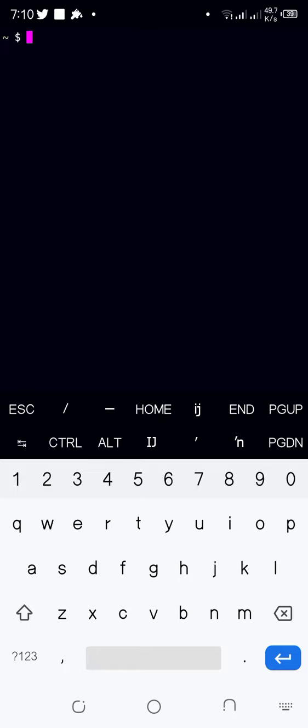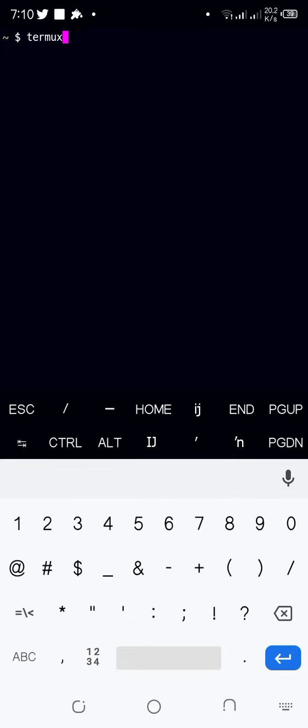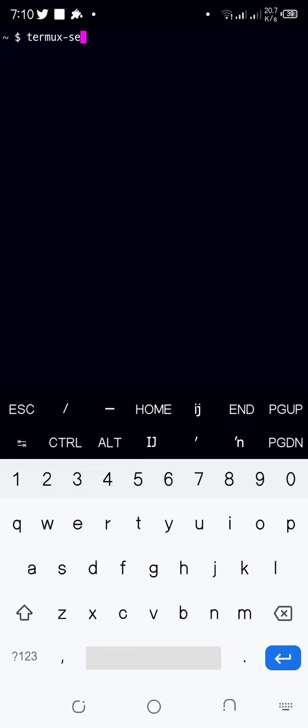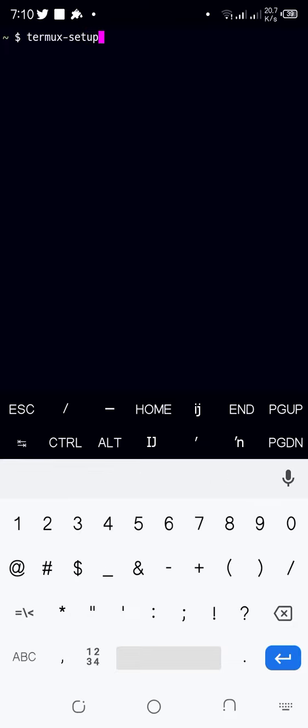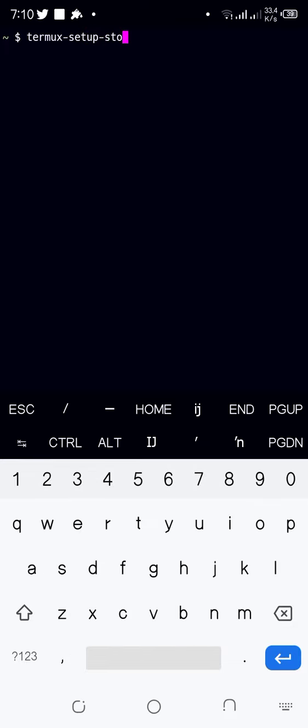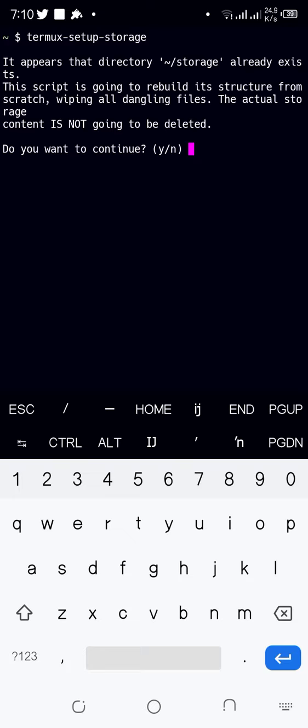So the first way you need to do is you type termux-setup-storage. So storage has been allowed.